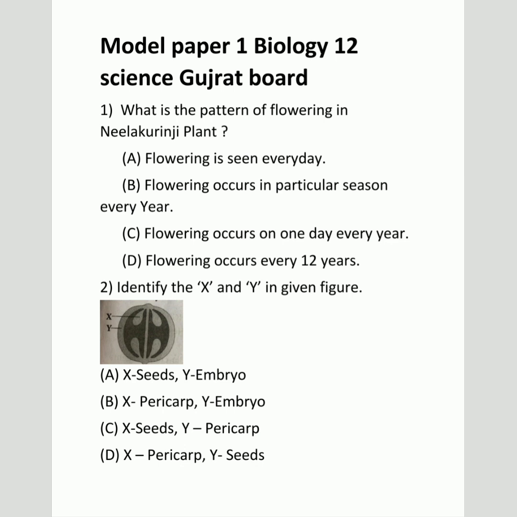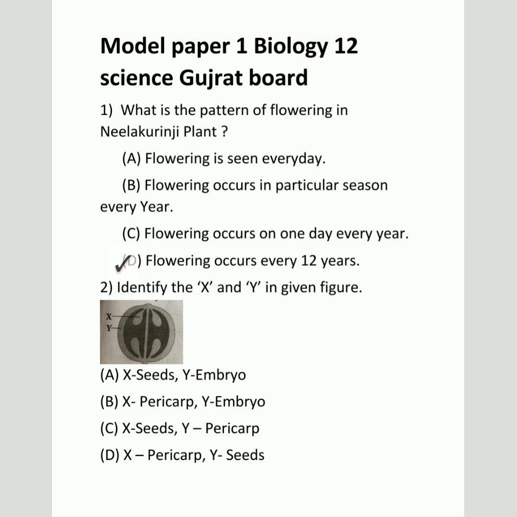Question number 1. What is the pattern of flowering in Nilkurunji plant? It is from chapter 1, Strobilanthus kunthiana. This plant is seen in the Western Ghats of South India, like Kerala and Karnataka. So the correct answer is D. Flowering occurs every 12 years.